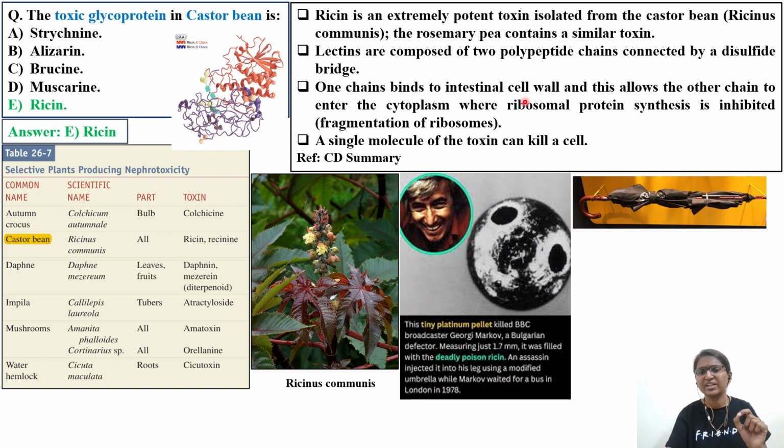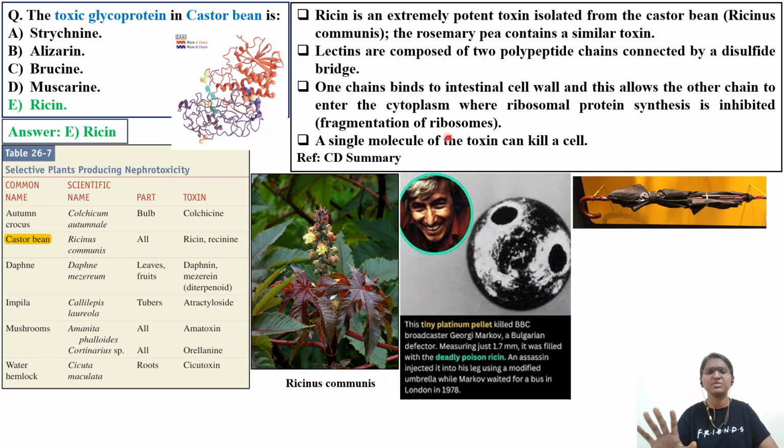One chain binds to the intestinal cell wall, that is the A chain will bind. See here, this is the A chain and this is the B chain. The A chain will bind to the cell wall, and as a result it will open it, which will allow the other chain, that is the B chain, to enter the cytoplasm, where ribosomal protein synthesis taking place is inhibited by fragmentation of these ribosomes.